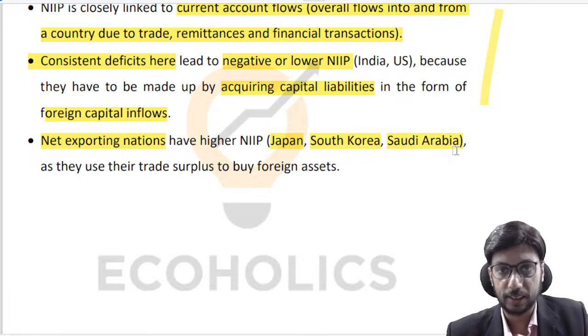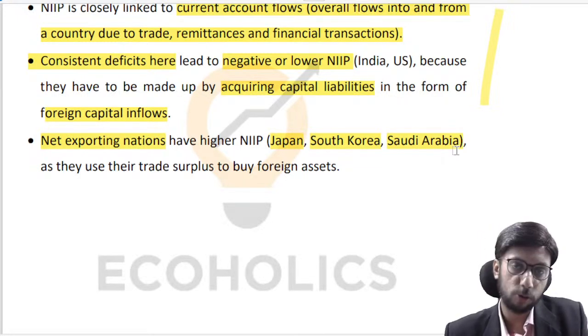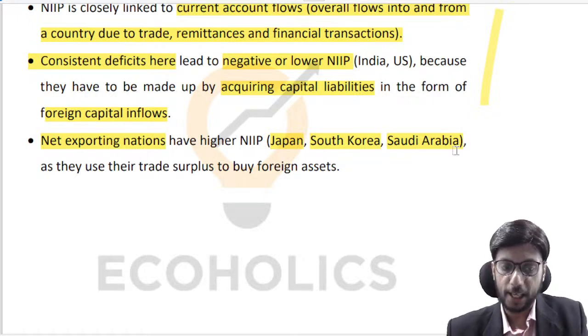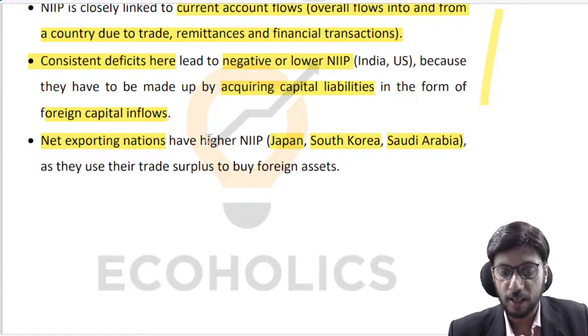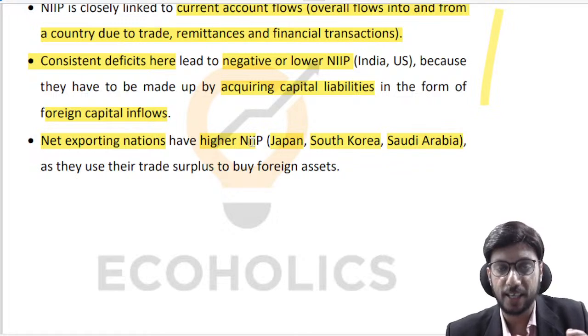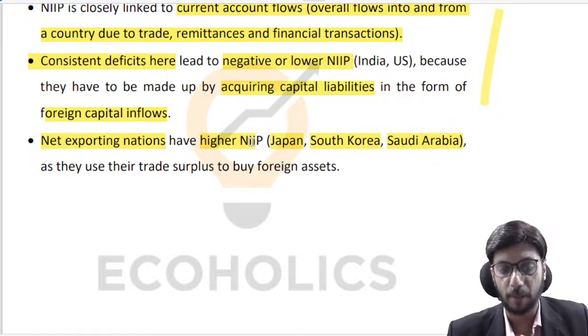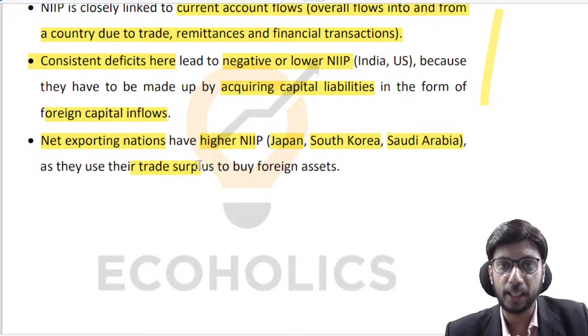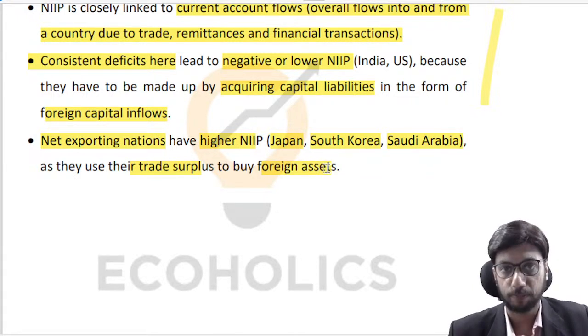Saudi Arabia is a very big exporter of petroleum, raw material, crude oil, etc. So net exporting nations have a higher NIIP, meaning a more positive NIIP, right? They are having trade surplus. They earn more money from abroad, and then they use this money to buy foreign assets abroad, right?